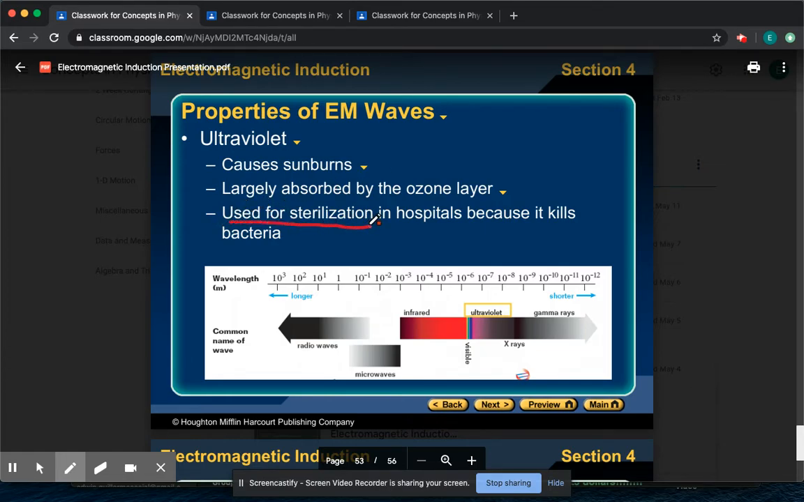Here they're saying to use it for sterilization. I'm sure you guys have all heard of something called a black light.